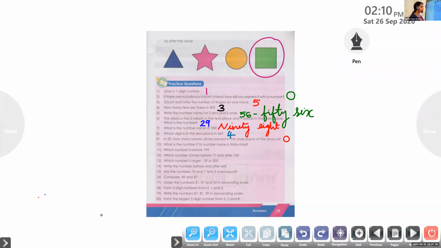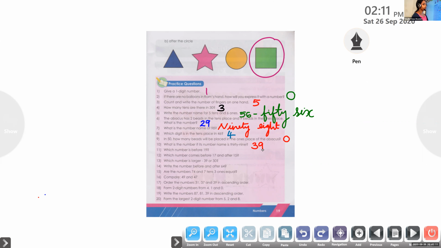What is the number if the name is 39, how will we write 39? Very good. 39. Very good, Edel Maria. So the answer is 39.